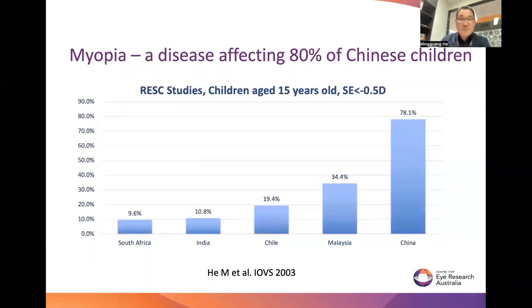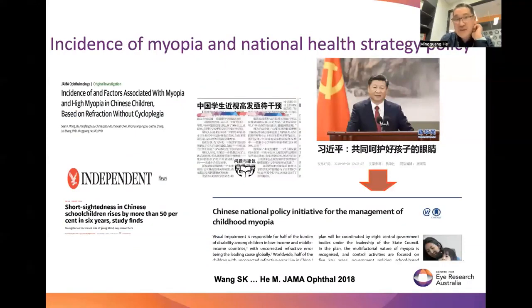A couple of years ago, we proved that when we use uniform definitions, the prevalence of myopia is much higher in the urban Chinese children population. For example, among junior high graduates, 15 years old, the myopia prevalence can be 80%, and a recent paper published in Japan reported 90%. In comparison, there is a much lower prevalence in South African children, for example 10% among junior high graduates. So myopia has become a national strategy or priority for child health in China.